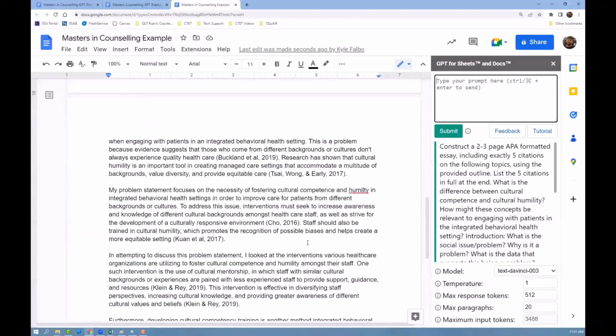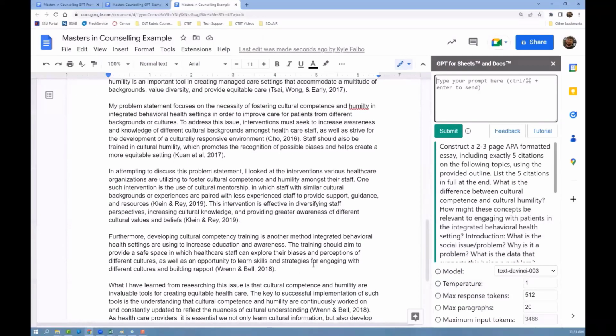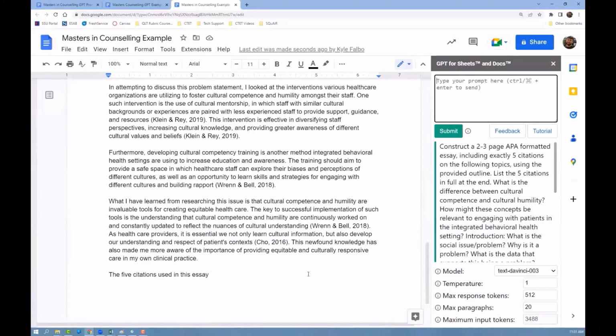They are not real citations. They may be real authors, they may be real journals, but these are not actual journal article titles from these journals by these authors. And so, just doing some quick searching to see if that was the case here, I'm going to first have GPT finish the request, which is to list the 5 citations used in the essay.